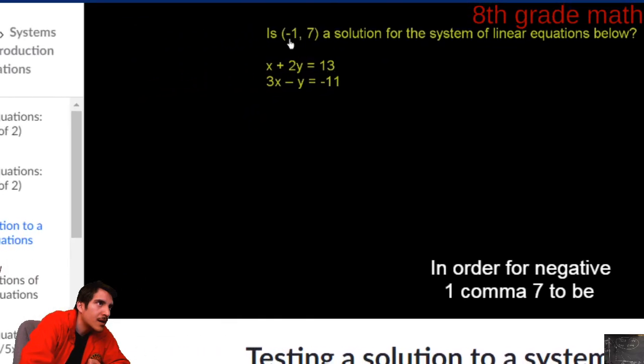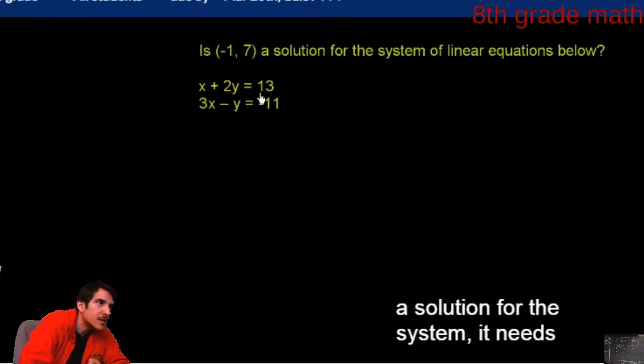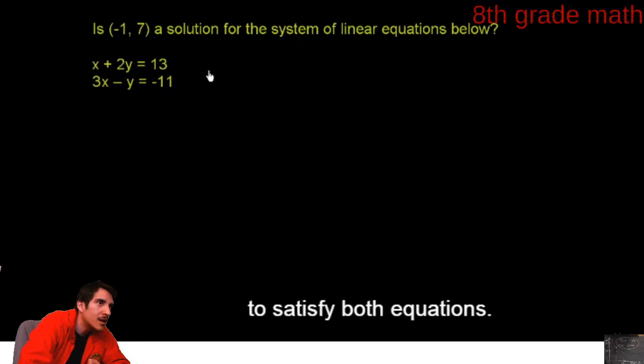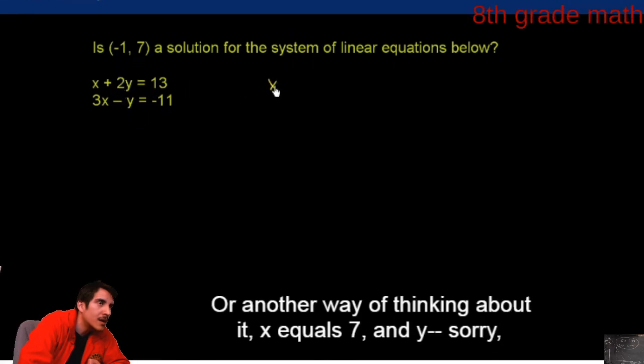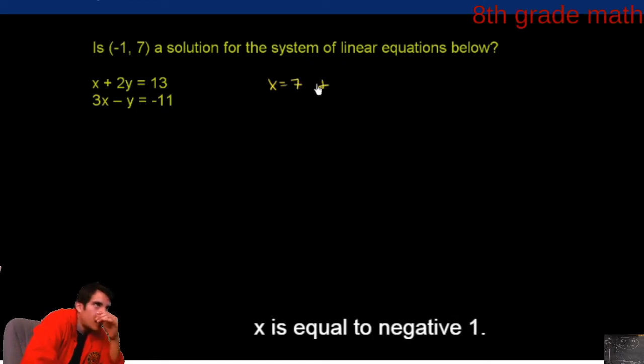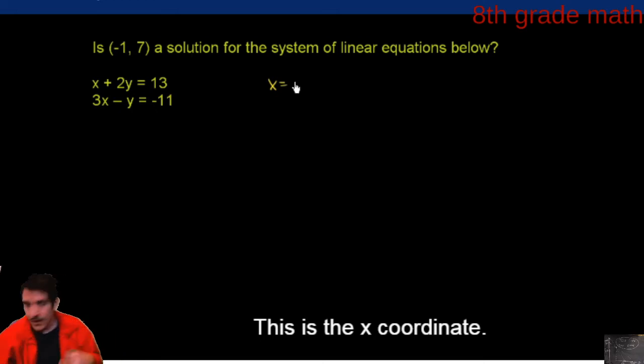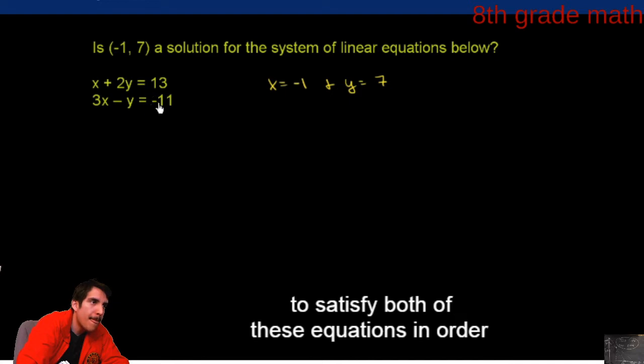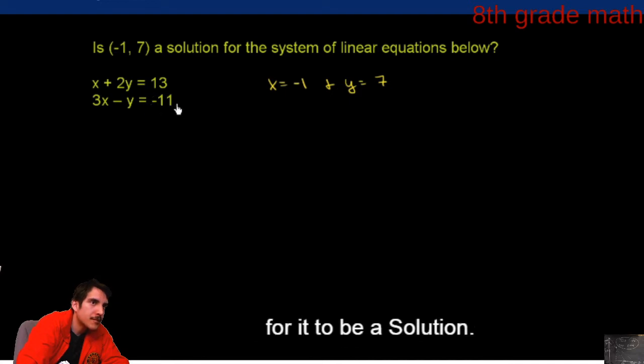In order for negative 1 comma 7 to be a solution for the system, it needs to satisfy both equations. Another way of thinking about it: x equals negative 1, the x coordinate, and y equals 7 need to satisfy both of these equations in order for it to be a solution.